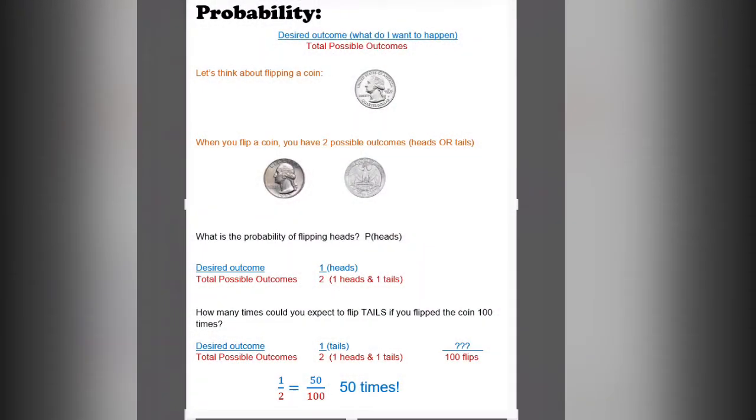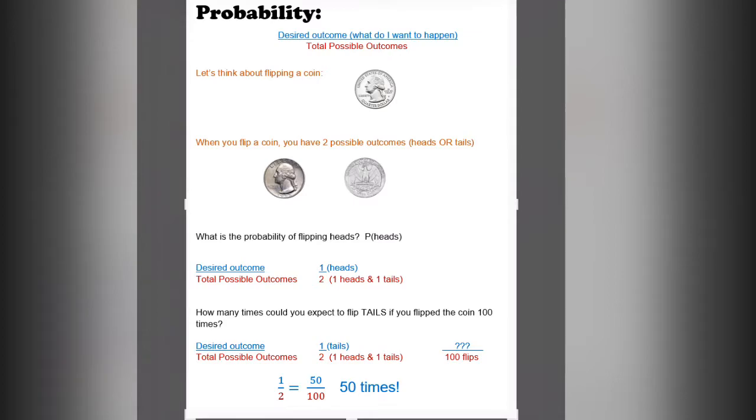Probability, you can think about it as the likelihood that an event can happen. We write it in fraction form where the numerator is the desired outcome. What do I want to happen? How many chances do I have to have it happen? But then the denominator is all the possible outcomes. What could happen? Well, let's think about flipping a coin.